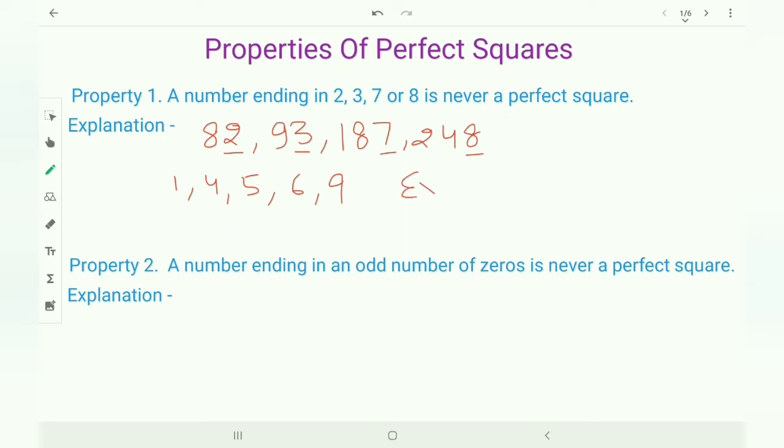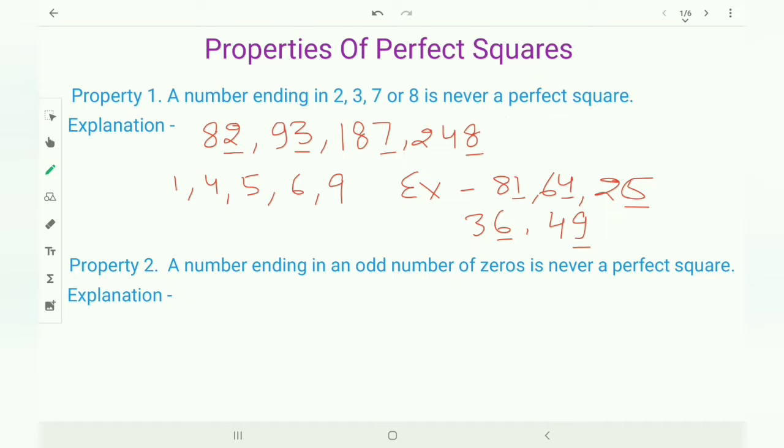As for example, you can see here 81, 64, 25, 36, 49. You can see these numbers are ending in 1, 4, 5, 6 and 9. And you know also these numbers are perfect squares.